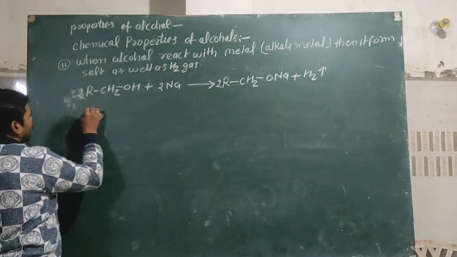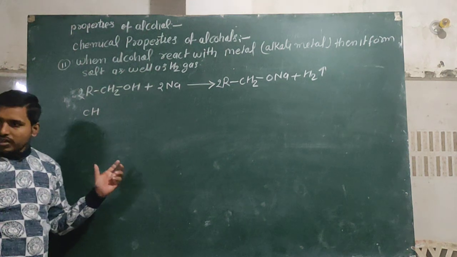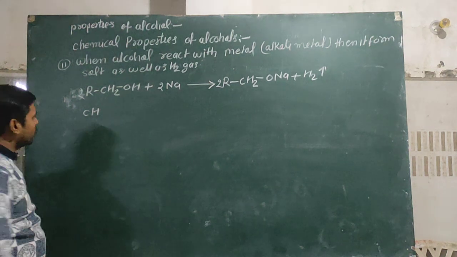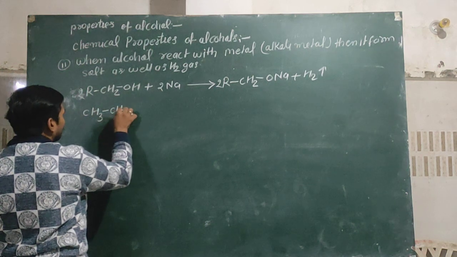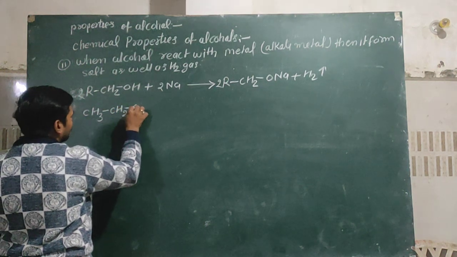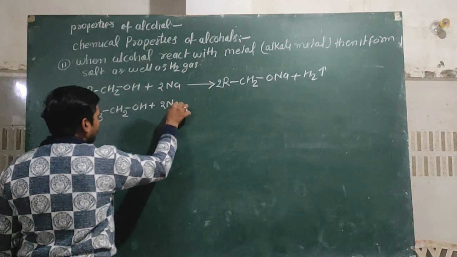If we put the value of alkyl group like methyl, ethyl, propyl, butyl, etc., then it becomes CH3CH2OH plus 2Na.